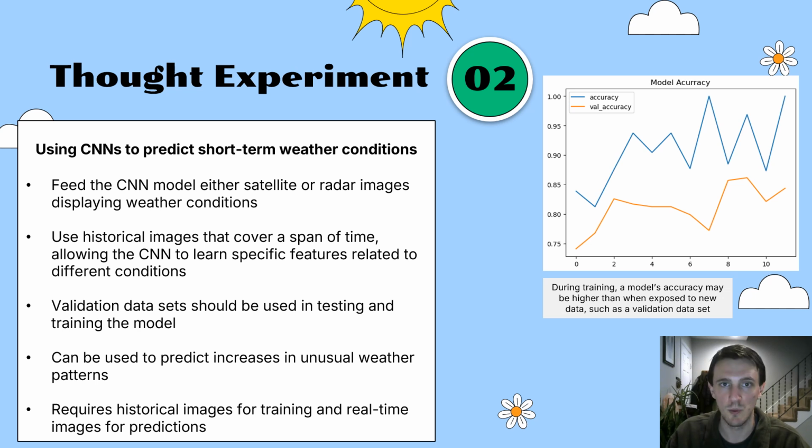Predictions on short-term weather could be measured against historical events to help ClimateWins determine if there is an increase in an unusual weather pattern. When testing and training the CNN model, validation datasets should be used. This exposes the model to never before seen data and is important for measuring the true accuracy of the model as shown in the graph on the right. This thought experiment would require historical images for training the model and present-day images for making predictions.